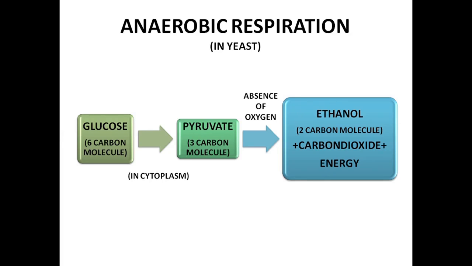Okay, I hope you got the answer. Ethanol is C2H5OH, so it's a 2-carbon molecule. Again here, what you can see is that the 3-carbon molecule is just broken down into a 2-carbon molecule, that is the ethanol. That's the main product, right? So here again, incomplete oxidation is occurring. Then carbon dioxide is produced along with energy.